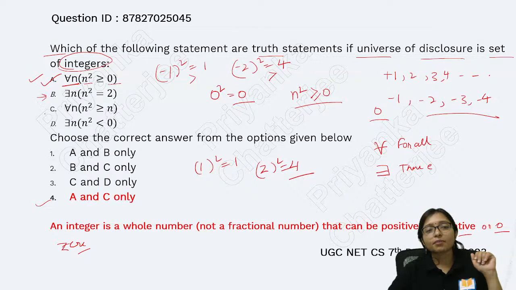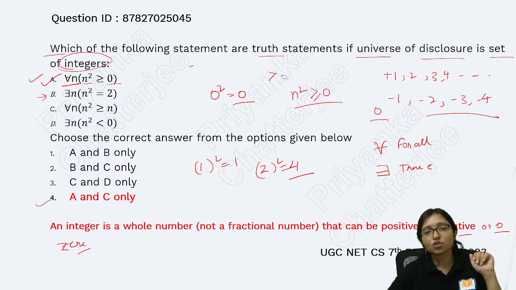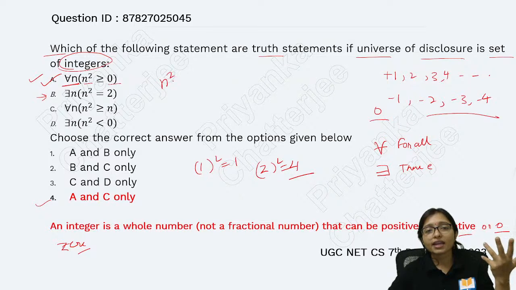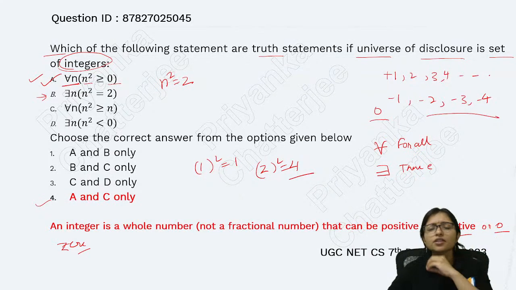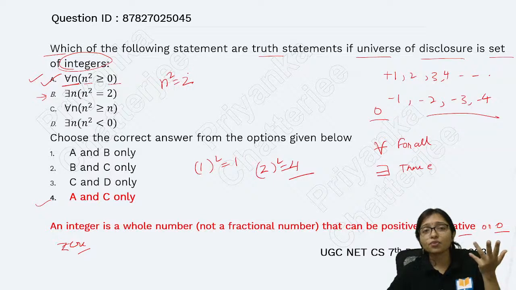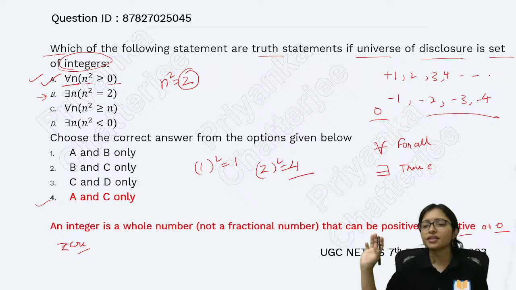Now see statement number 2, statement B. Is it true or false? That is what you have to check. It says there exists n, meaning any integer, where n square equals 2. Is there any such integer? There is no such integer. 1 square is 1, 2 square is 4, 3 square is 9, 4 square is 16, minus 1 square is 1, minus 2 square is 4. There is no integer whose square is 2.